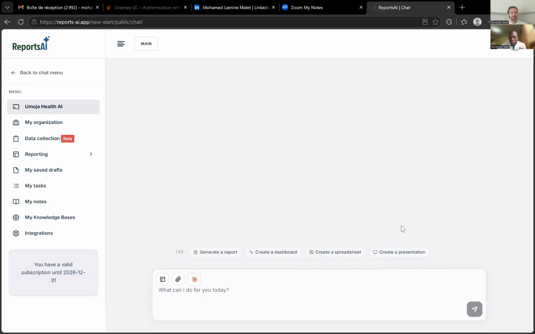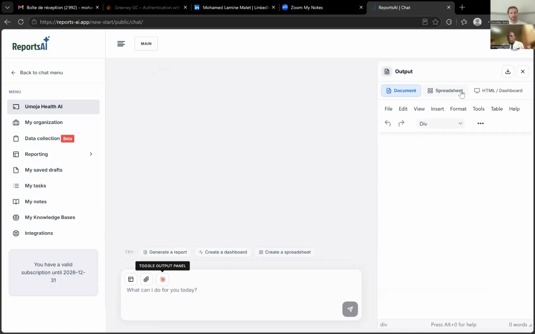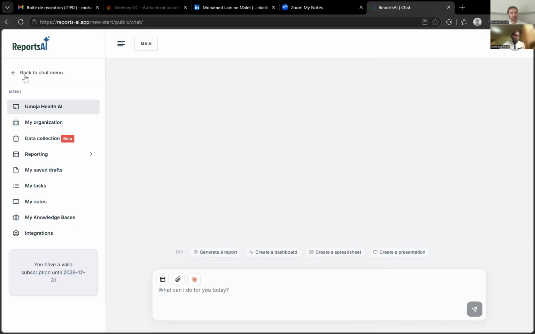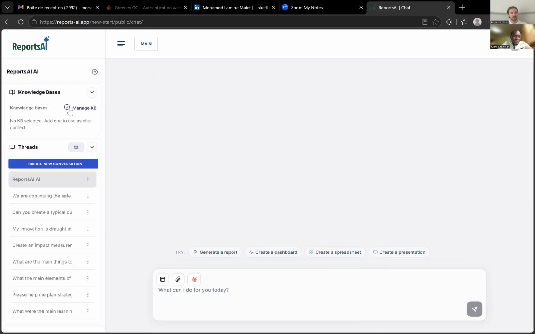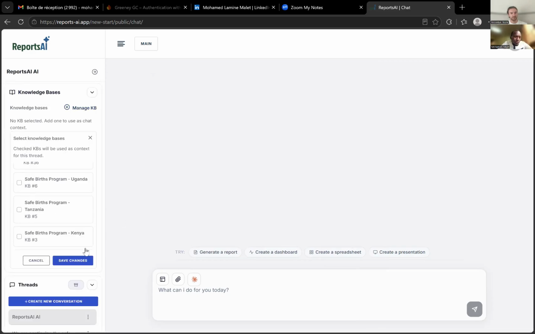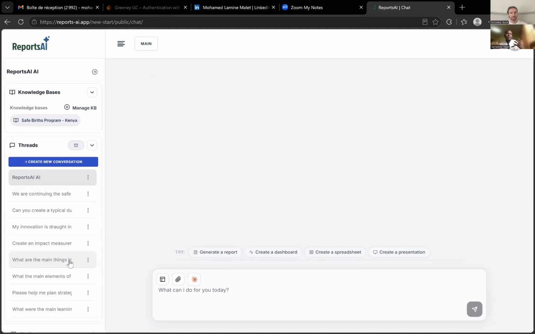At the same time, you can use it to generate all sorts of outputs, like documents, spreadsheets, but we'll get into that in a bit. So for the sake of today's demo, we're going to pick the exact knowledge base that I've shown you, which is Saveverse Program Kenya, that contains the annual reports and the log frames for last year. And then we're going to tell the system, I usually like to start by saying, hey chat, but I'm going to make an economy of that.